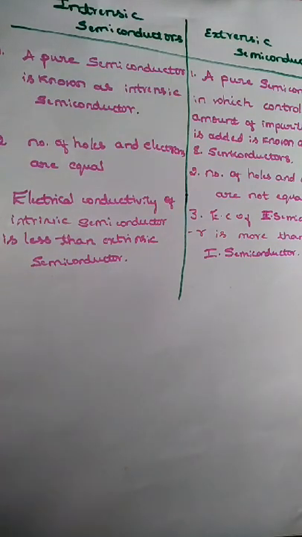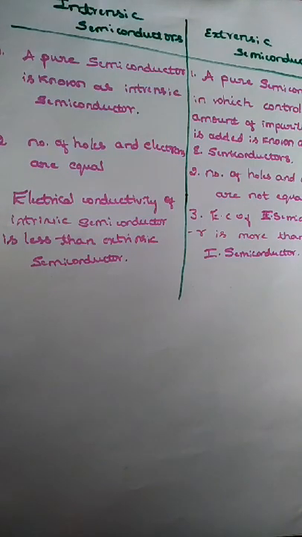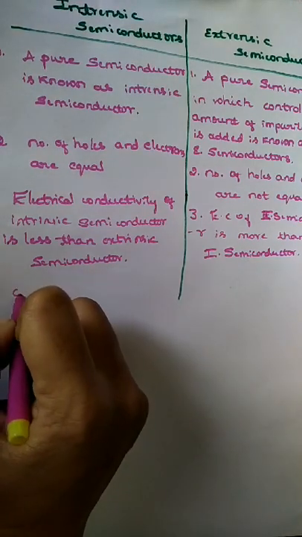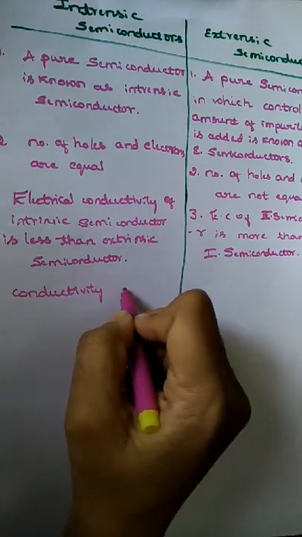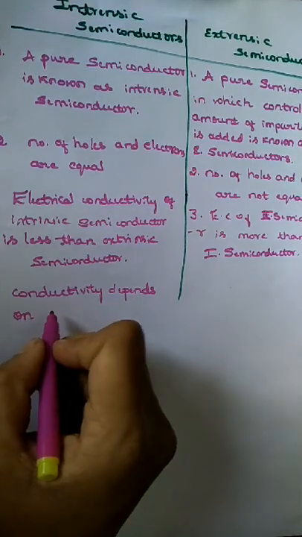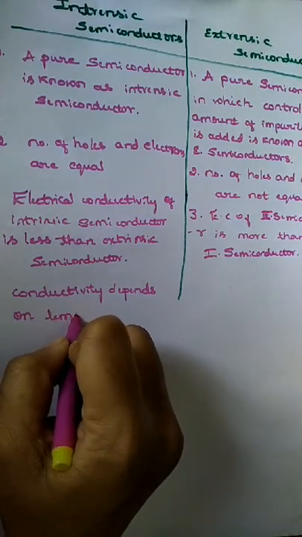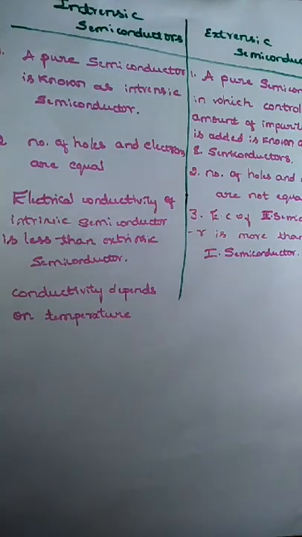So the last difference is that conductivity depends on temperature. Okay.